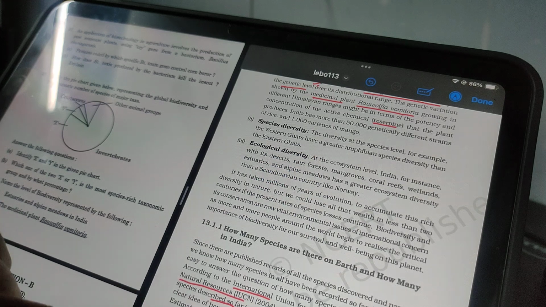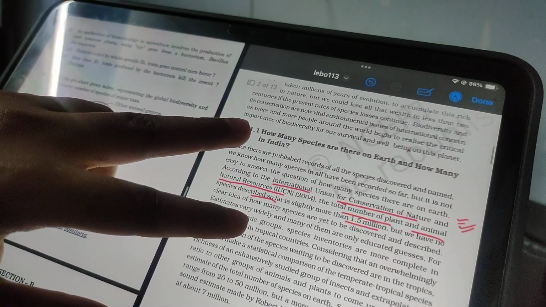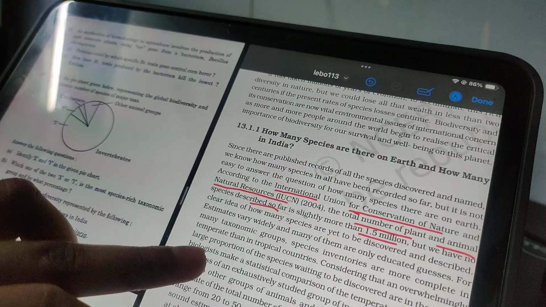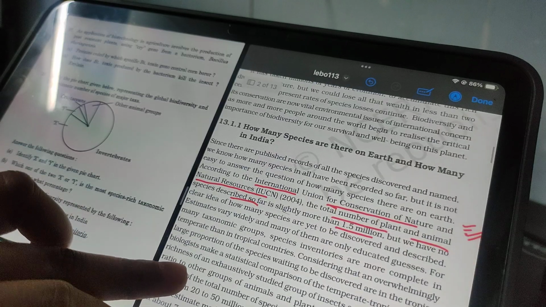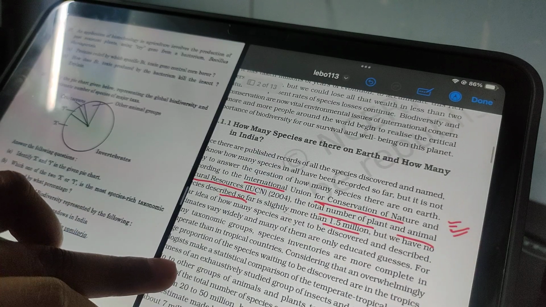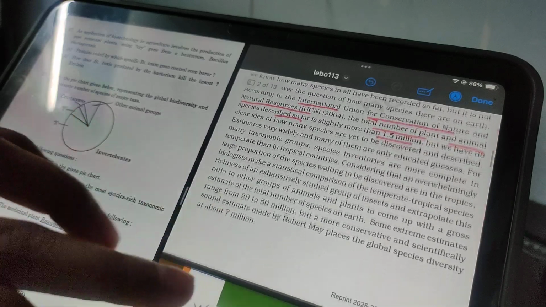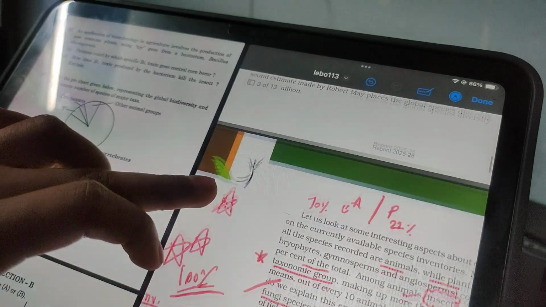Okay, now we come to who basically gives us the number of plants and animals, their diversity. So that is the IUCN 2004, and the IUCN is the International Union for Conservation of Nature and Natural Resources. So that you should definitely learn.